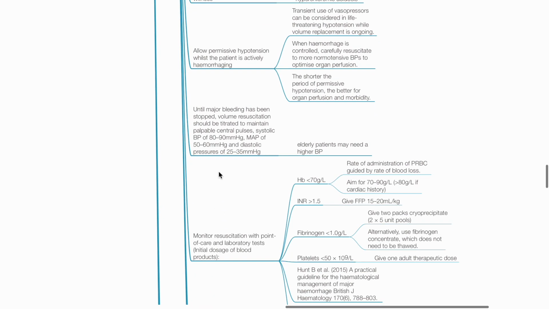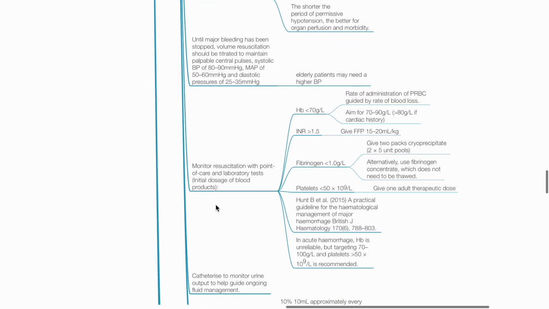Until major bleeding has been stopped, volume resuscitation should be titrated to maintain palpable central pulses, SBP of 80 to 90 mmHg, MAP of 50 to 60 mmHg, and diastolic pressures of 25 to 35 mmHg. Elderly may need a higher blood pressure. Monitor resuscitation with POCTs. If Hb is less than 7 grams per deciliter, administer packed red blood cells guided by the rate of blood loss. Aim for Hb of 7 to 9 grams per deciliter. More than 8 grams per deciliter if there is cardiac morbidity.